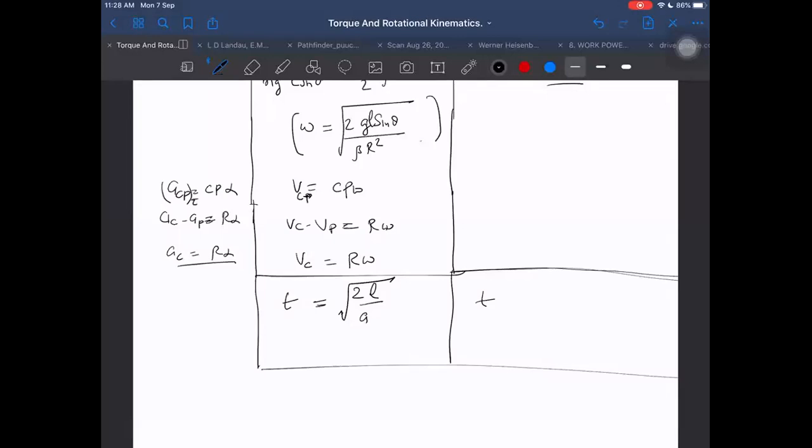Root 2 L by A. Directly using formula, L is equal to half A T square. Initial velocity was 0.